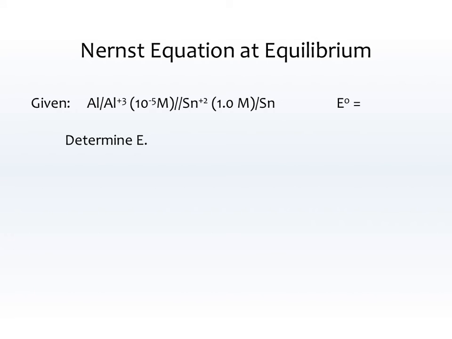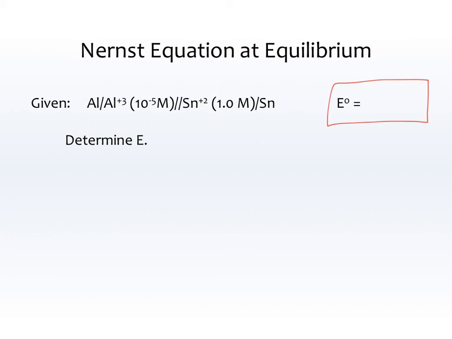I have another equation with aluminum and aluminum ion and tin 2 and tin metal. So first thing I've got is to find E0. You're just going to kind of do this on your own as a reference, so you'll know later on whether you're going to go up or down. And so notice that aluminum is the one being oxidized, so you're going to take that number off the chart and flip it. And tin is the one being reduced, so you're going to take that number off the chart and keep it the same. Also, make sure you're looking at tin 2 and not tin 4. There is a tin 4 on there as well. You want tin 2 to 0, not tin 4 to tin 2.